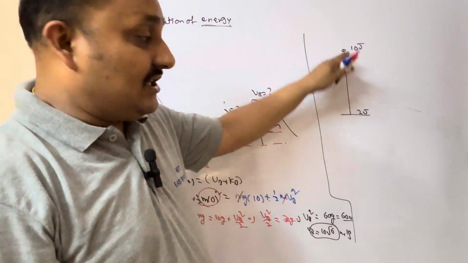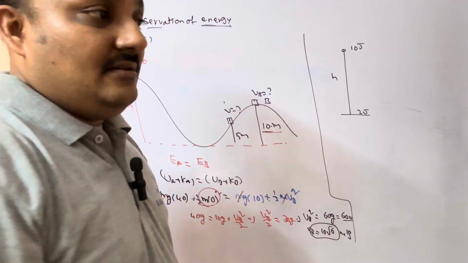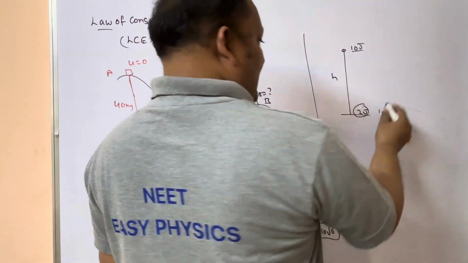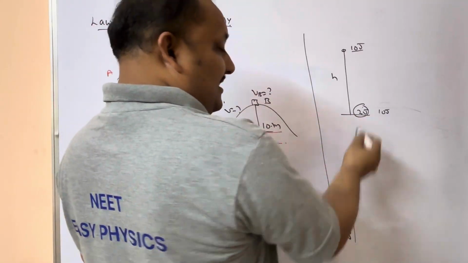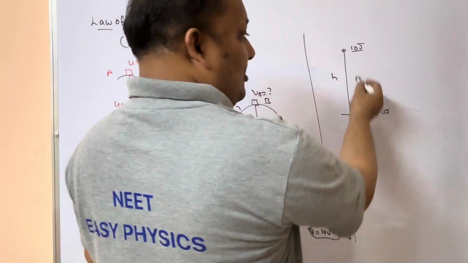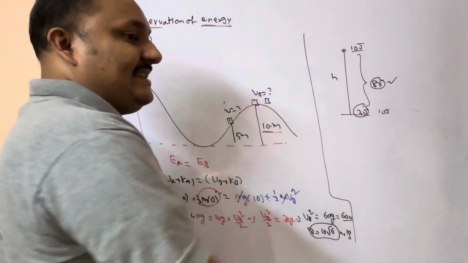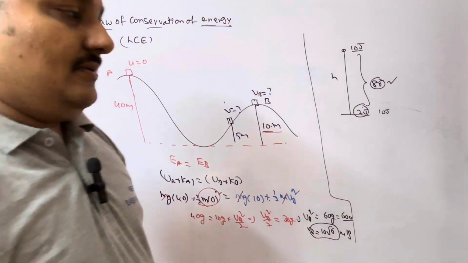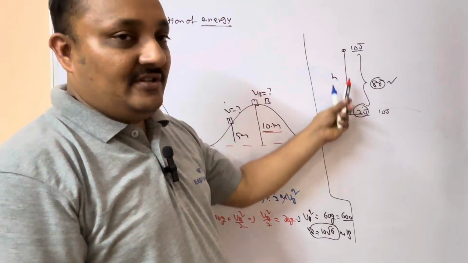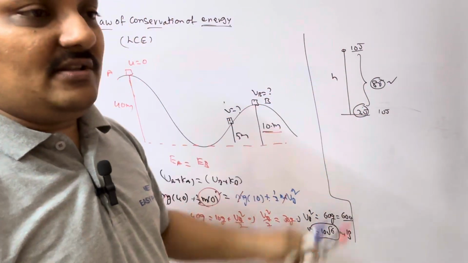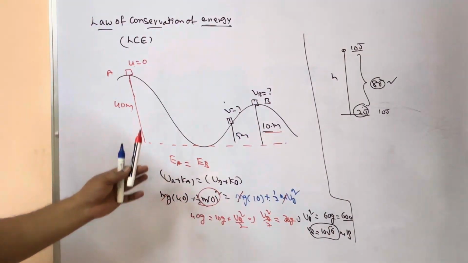Then, what is the work done by the resistive force, they will ask. After reaching the ground, it should have total energy of 10 joules. But after reaching here, how much energy is there? 2 joules. Then, how much is wasted? 8 joules. This 8 joules is the work done by the resistive force. So you should be very careful while reading, while doing problems. You will be getting all this. At that time, you will be getting the idea.